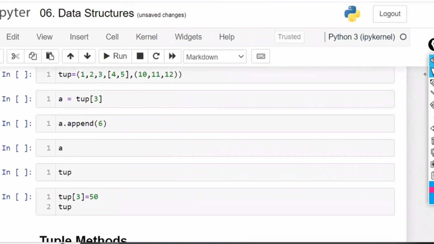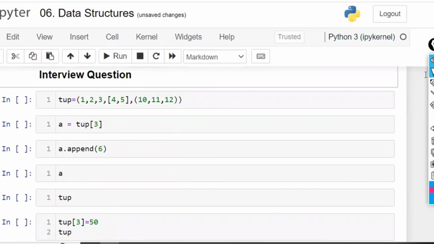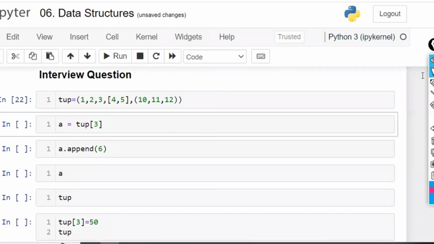Now, here, tuple of 1, 2, 3, list of 4, 5, tuple of 10, 11, 12. Just observe this one very clearly. In this tuple, tell me how many elements are there within the tuple? Total 5 elements are there. Length of the tuple is nothing but 5.